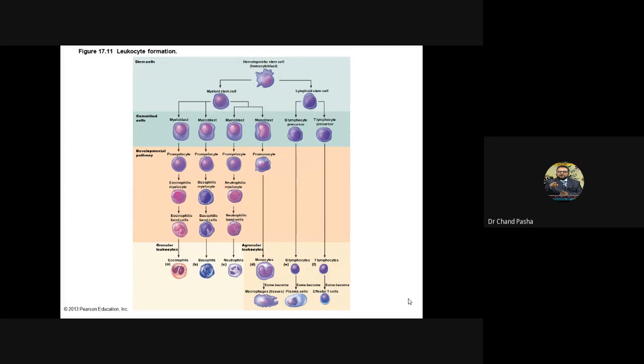See, one myeloid stem cell can be produced into different types of cells, but once a myeloblast cell is produced into one type, it cannot go into the other type. It is a committed cell, like we have seen in the case of RBC also. So what happens initially, the ribosomes accumulate over there, that is promyelocytes,